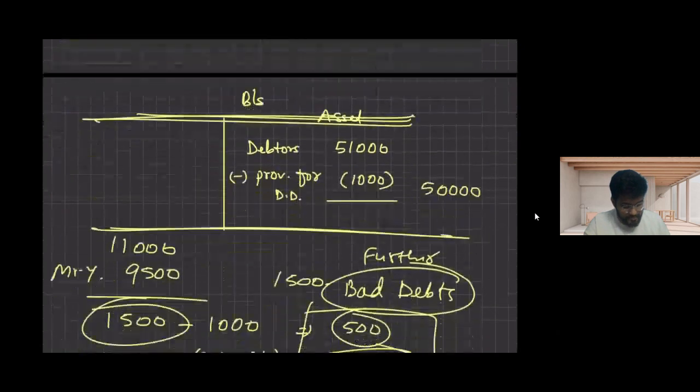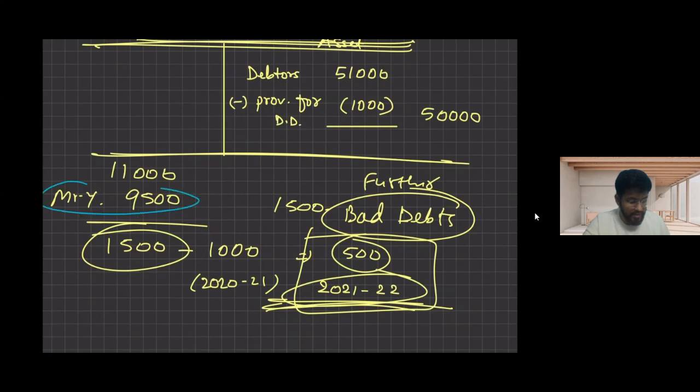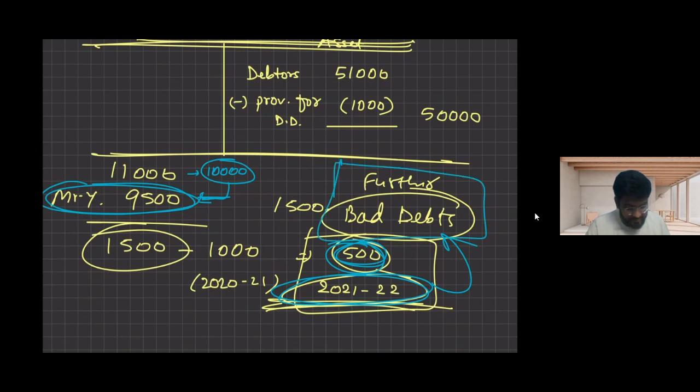So when the future comes, I will check what amount is received. Let's say Mr. Y has paid 9,500. I was expecting that he will pay 10,000, but in actual he has paid 9,500. So I have already booked a provision of 1,000 in the previous year, but the extra 500 will be booked as further bad debts in the next year, because obviously I didn't know this in the past. I came to know when he actually paid me the amount. That is why this is called further bad debts. And for this we use the provision for doubtful debt account. That was the overview which I gave.